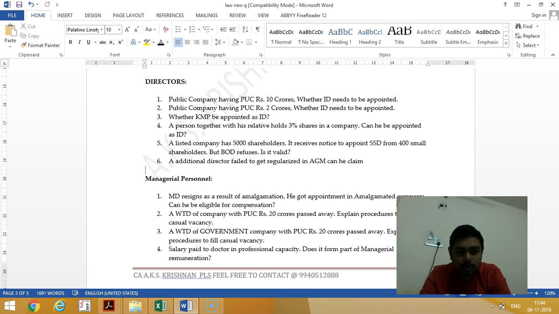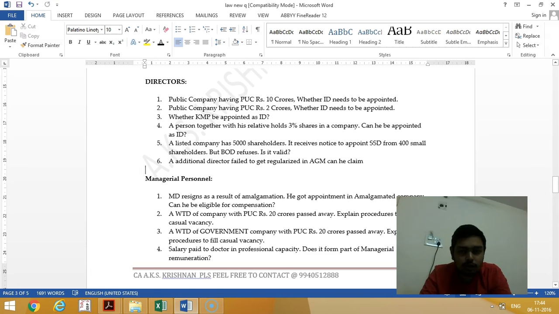Then the second question, public company has only 2 crores, whether the independent director is necessary. If it is a listed company, yes. If it is a non-listed public company, then it is not necessary to appoint independent director. Whether KMP can be appointed as independent director? No, KMP is disqualified to be independent director. KMP, promoters, directors, relatives of them, and more than 2% shareholders are disqualified from being appointed as independent director. Then if the person together with his relative holds more than 3%, he cannot be appointed as independent director.